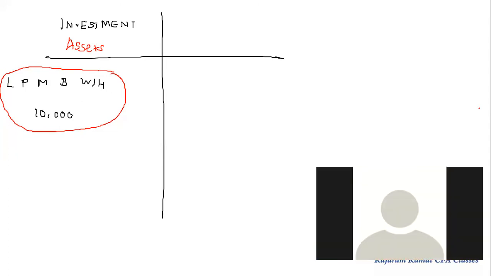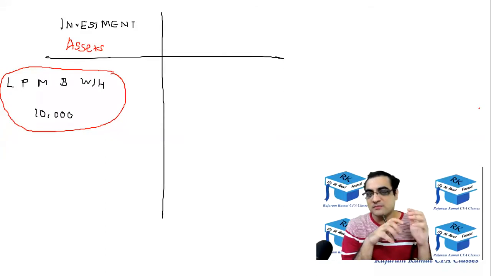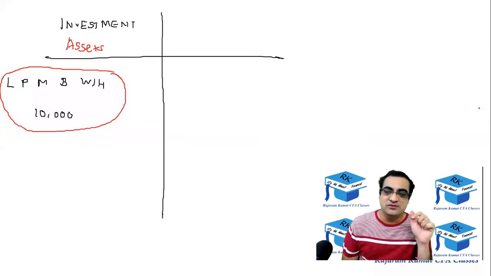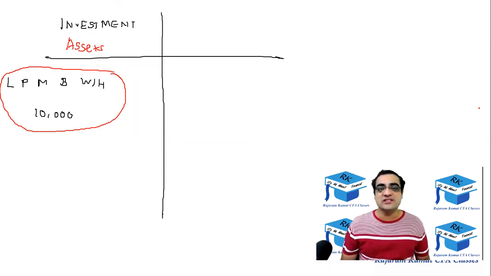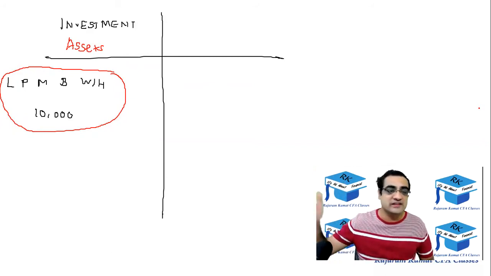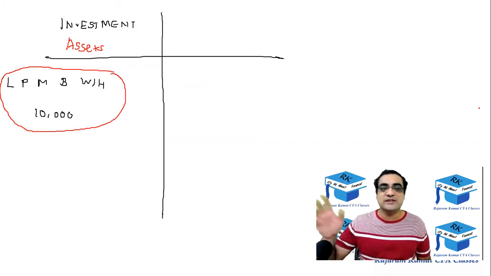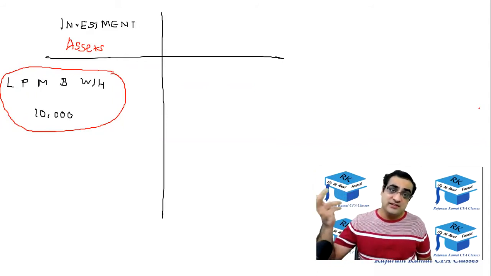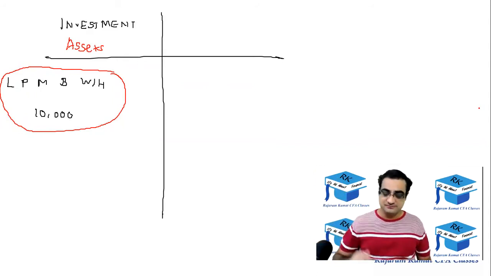Sir, they are assets which will get depreciated over time. So basically, he used a little bit of a complicated word, depreciated, so I'll just put it in a simpler way. These are the assets which do not get over in 1 year. Land lasts for multiple years. Plant will last for 20-25 years. Machine will last for at least 5 to 10 years. Building will last for 30-40 years. Warehouse will last for 40 years.